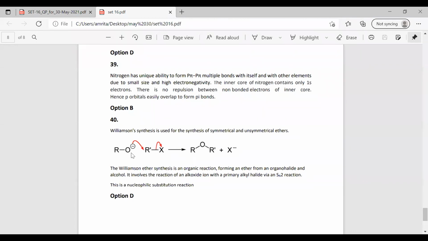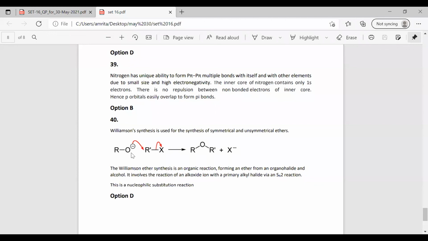It is a nucleophile and it displaces the halide ion from the alkyl halide. So there is a substitution reaction happening, and that's why it is called nucleophilic substitution. One is getting replaced by another.